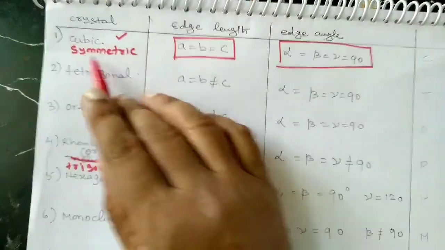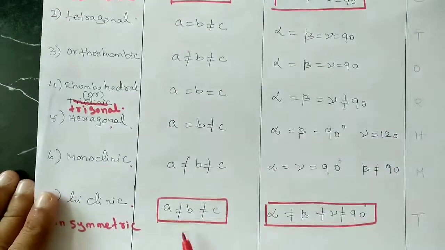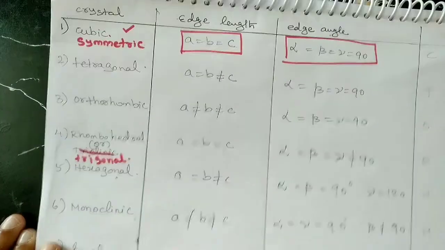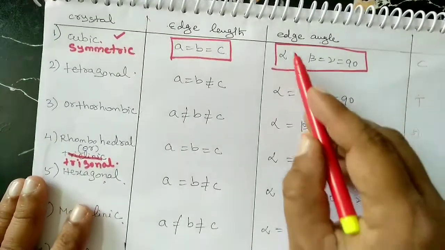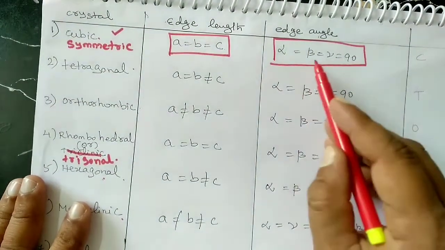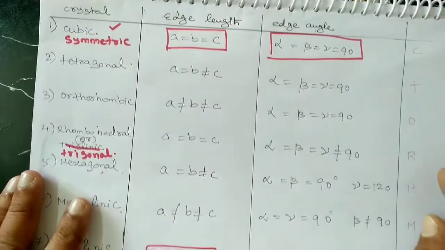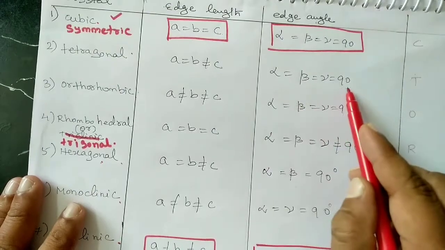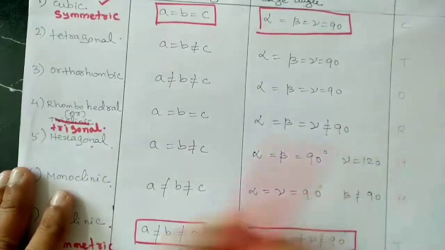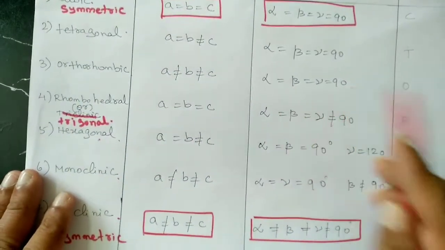Next we see the edge angles. For cubic, alpha, beta, gamma is equal to 90. Alpha, beta, gamma is also 90 for tetragonal. For orthorhombic, alpha, beta, gamma is also 90.